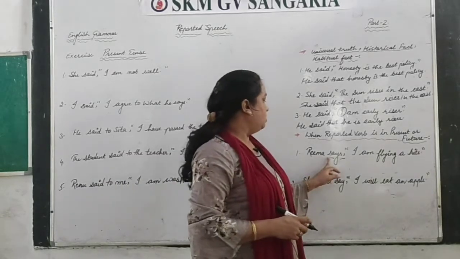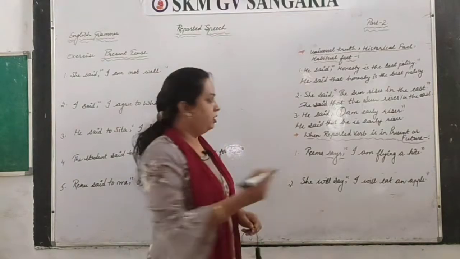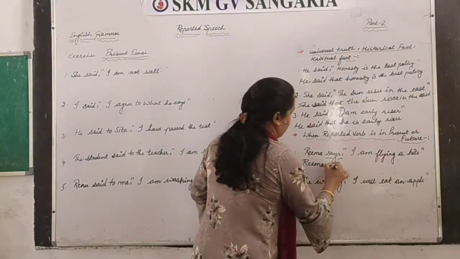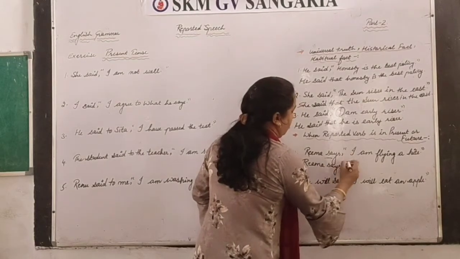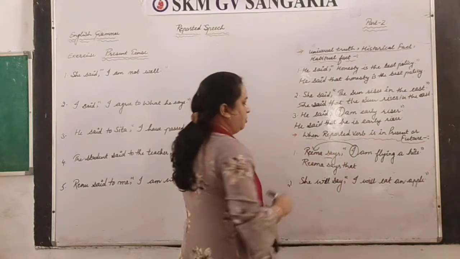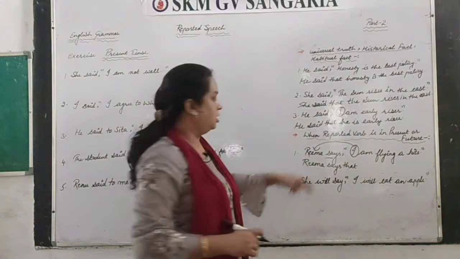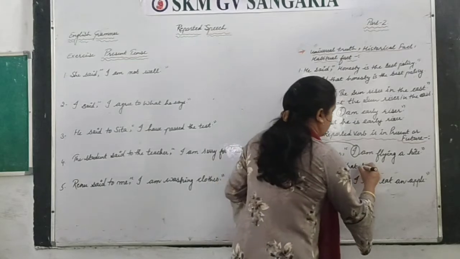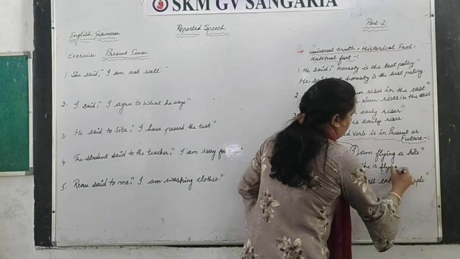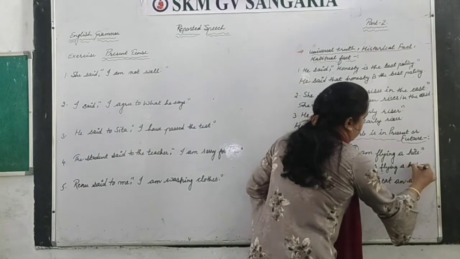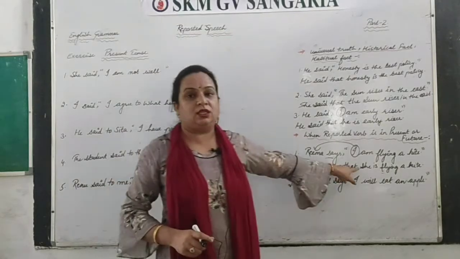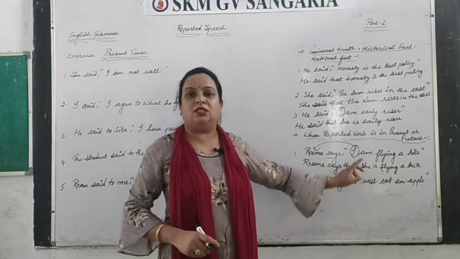So Rima says I am flying a kite. Now here says, so what you have to do, Rima says at the place of commas that. Now this you have to change according to Rima. So Rima is what? She, that she is flying a kite. See, I have told you not to change the tense, but pronoun you have to change in these cases, right?